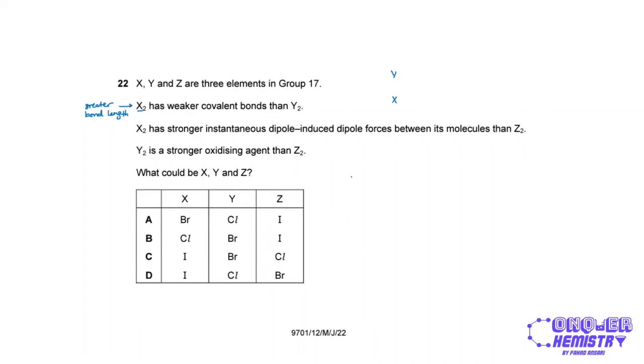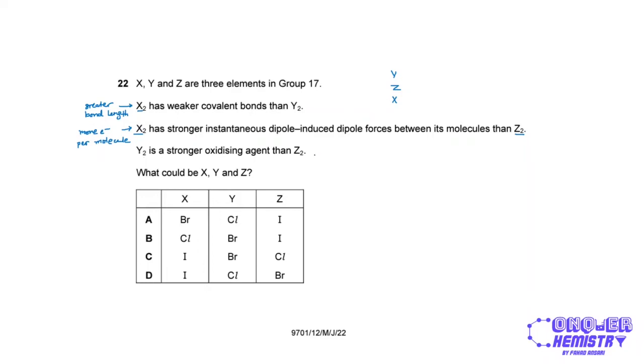The X2 has stronger instantaneous dipole-induced dipole forces between its molecules than Z2, right? So if X2 has stronger ID-ID forces, that means that it has more electrons per molecule. And if it has more electrons per molecule, it means more electrons per atom, in other words, more protons, and so a higher proton number. So X is further down the group than Z as well, right? So X is at the bottom, that's for sure. Y and Z, their relative positions are yet to be decided.